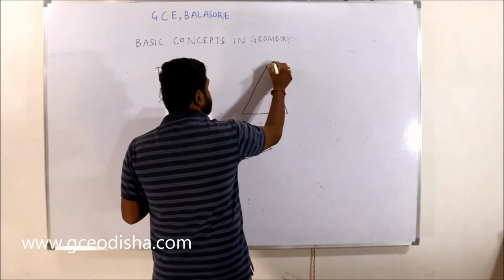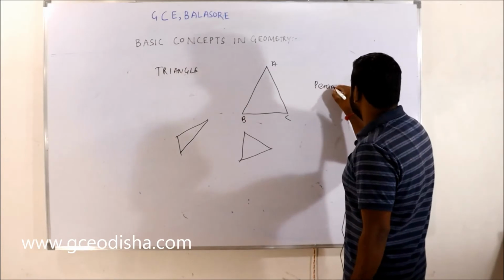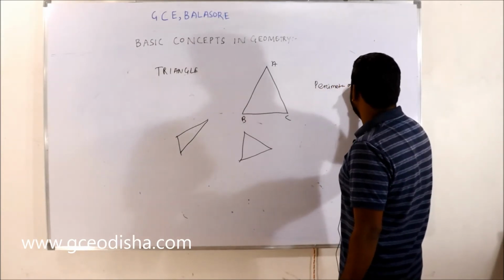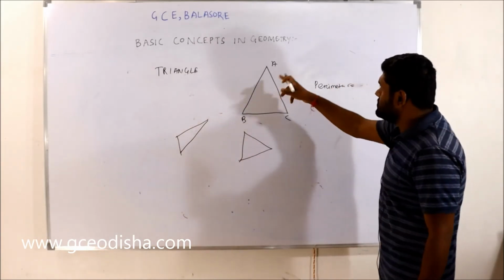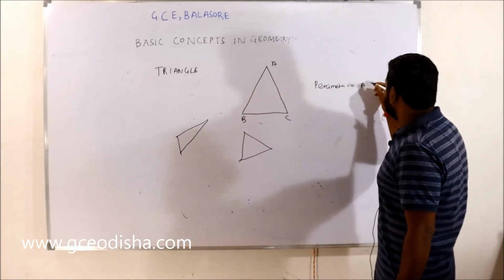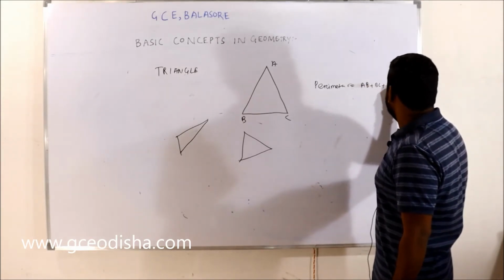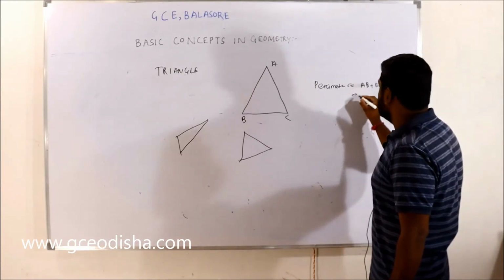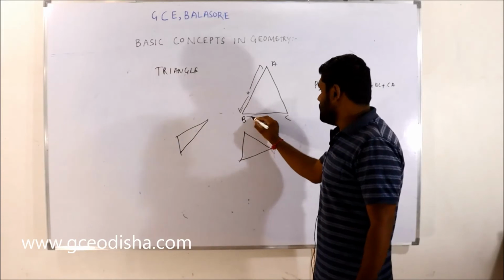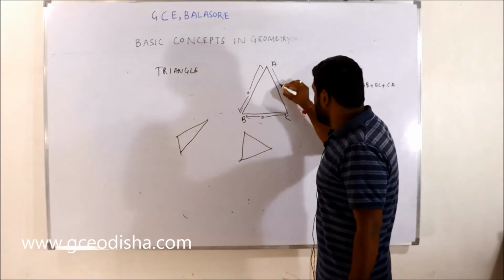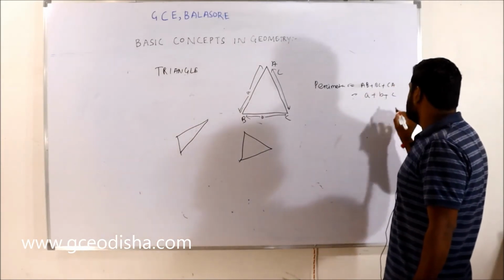Then let's find the perimeter of the triangle. Perimeter generally means the outer boundary of the area, meaning AB plus BC plus CA, right? Let's take this is A, let's take this is B, and let's take this is C. Like this is A, this is B, and this is C.